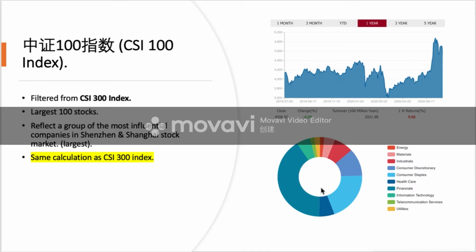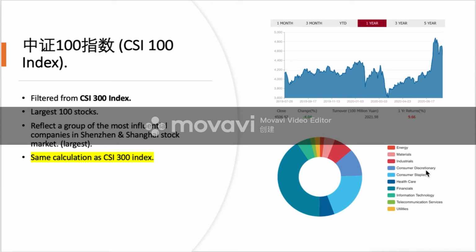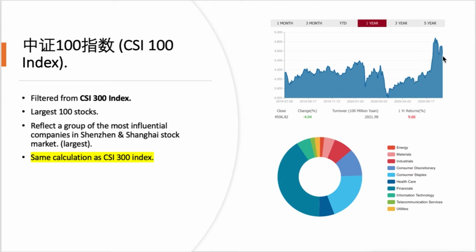So let's see the bar chart here. The biggest part, about 32%, is made of financial companies. And here the blue one is consumer staples. And here is consumer discretionary. Just after companies opened up, these things couldn't really get back to normal easily. That could be one reason that makes the index climb up so fast.